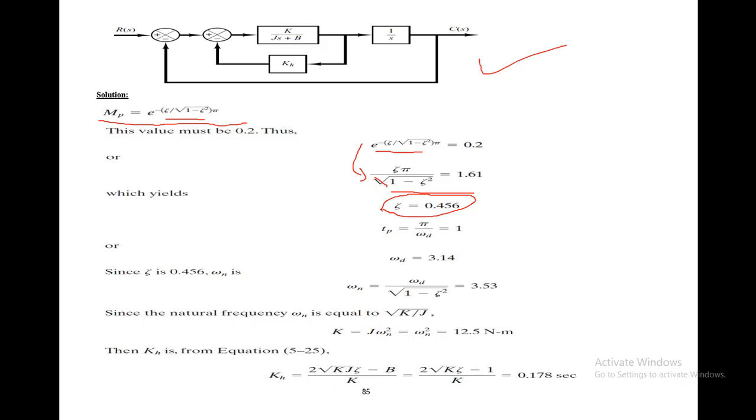Now once we have found out the value of zeta, you have to just find the value of the different parameters. The first thing basically is the peak time, and you know that the peak time is equal to pi divided by omega d, and omega d is given to be 3.14 because the peak time is mentioned to be 1.